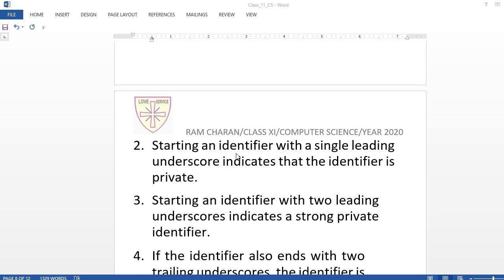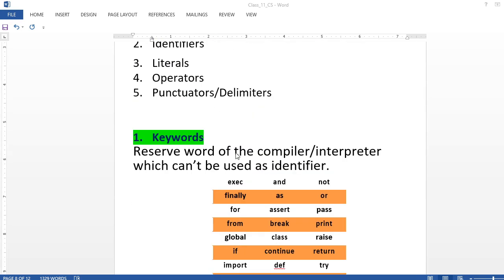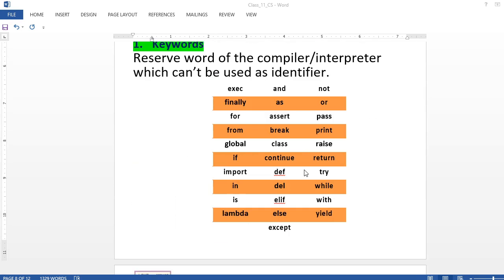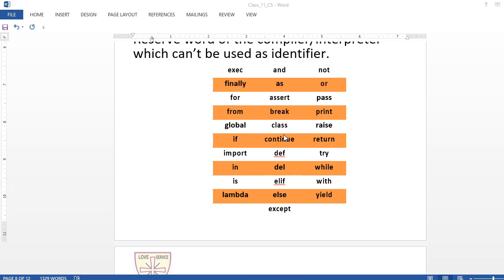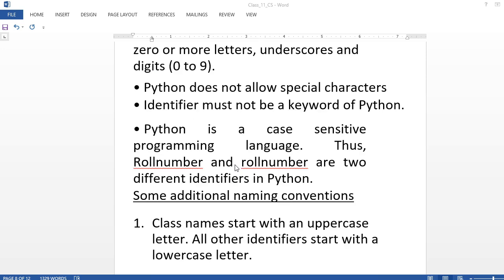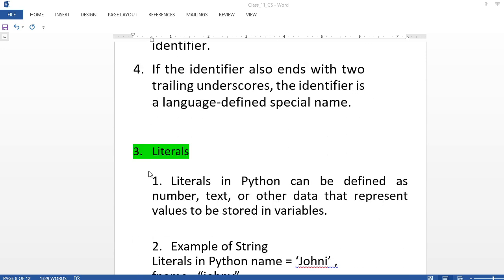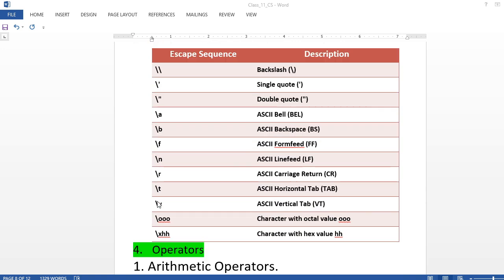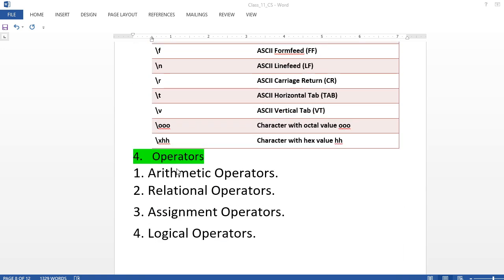So we have seen numbers first. Keywords we have seen: keywords are those that are reserved. Identifiers we have seen: how to write a variable name. We have seen literals: variable name equal to some value, how to write that value. Now the fourth one we are going to see is operators in Python.